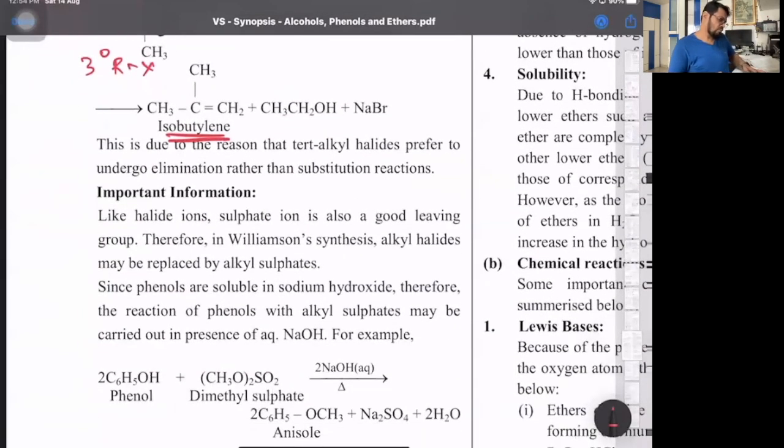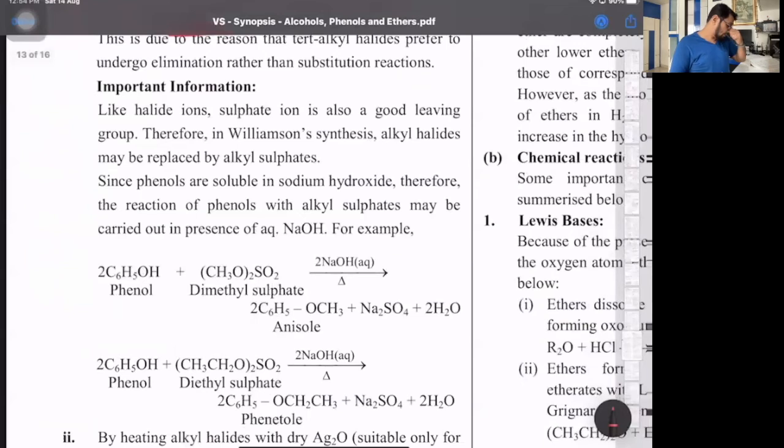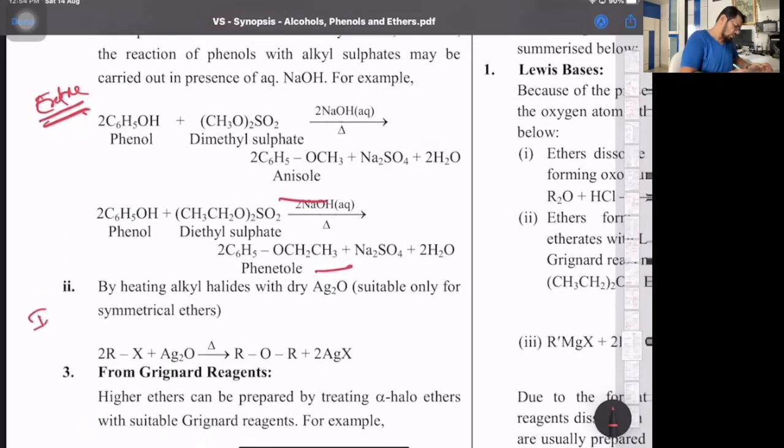Now this is also the part, preparation of anisole. This is an extra one, you don't need this. Like halide ions, sulfate is a good leaving group. So phenols are soluble in sodium hydroxide. And therefore, phenol with alkyl sulfates is carried out in the presence of aqueous NaOH. It gives anisole, it gives phenetole. We don't have this. This is extra but important.